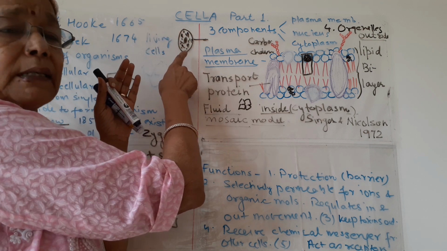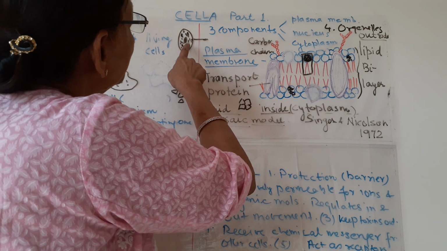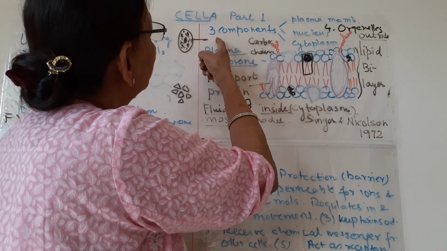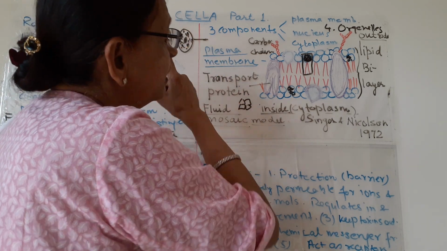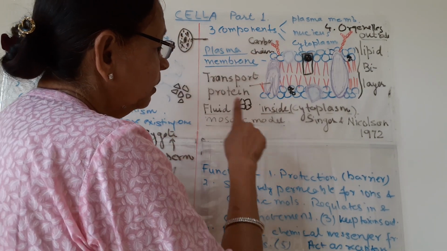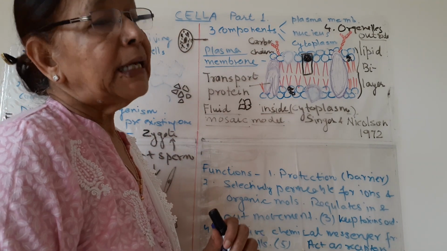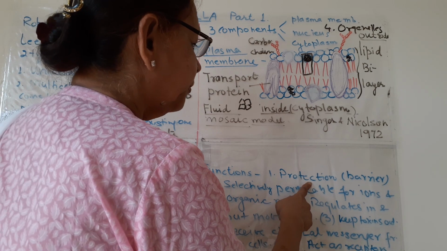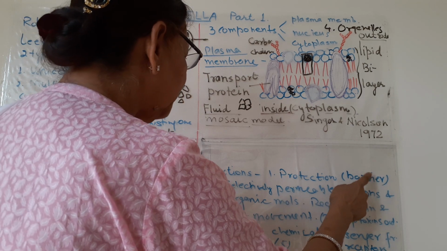Inside, cytoplasm and cell organelles are present. So between the inside and outside environment, a barrier is formed by this plasma membrane on the cell. So this is first, it protects the cell, forms a barrier.